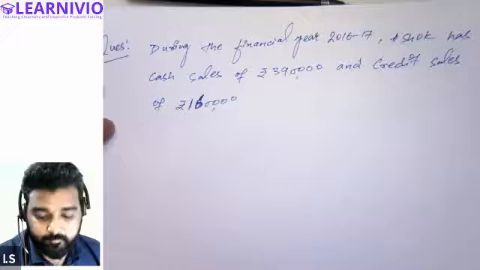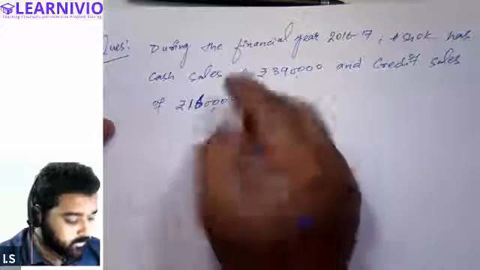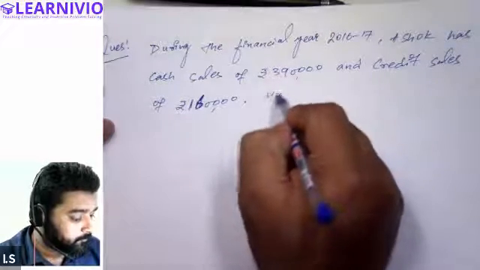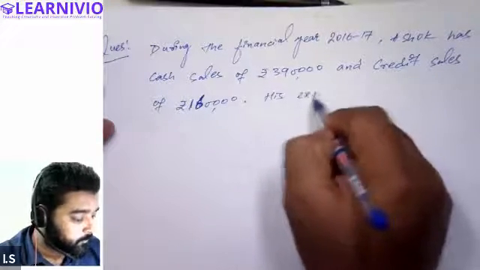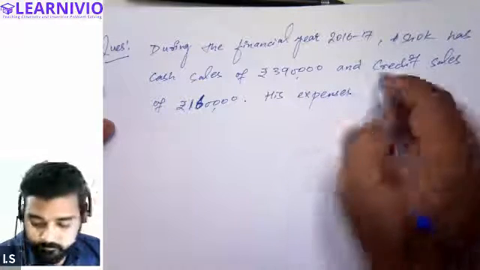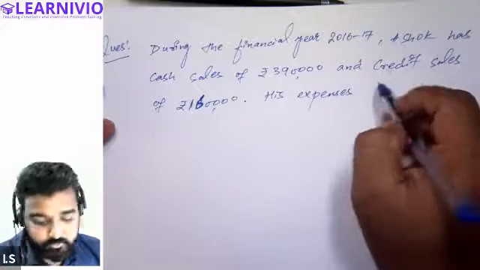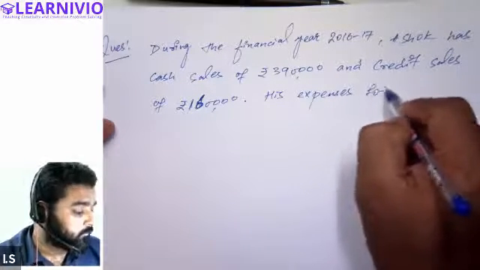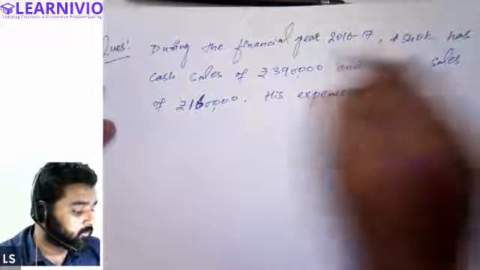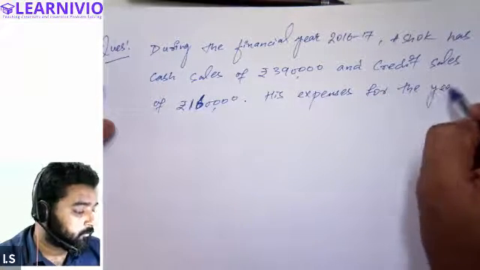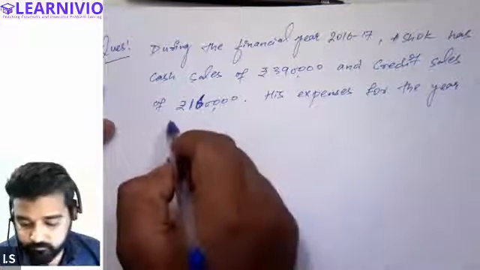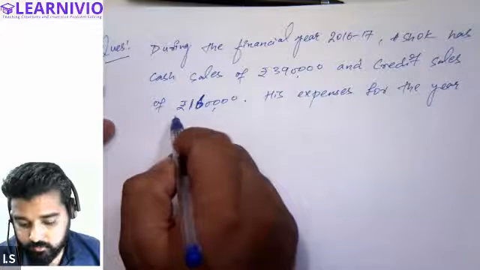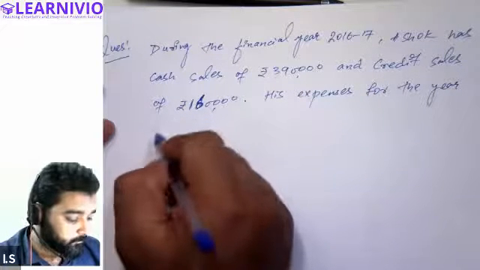Sorry, this is 1,60,000, not 80,000. His expenses for the year, for the year basically means for the year of 2016-17, were 2,70,000.